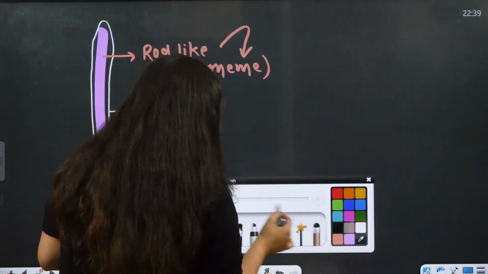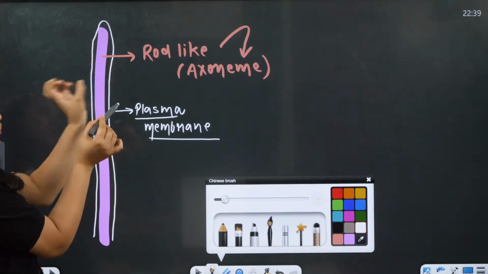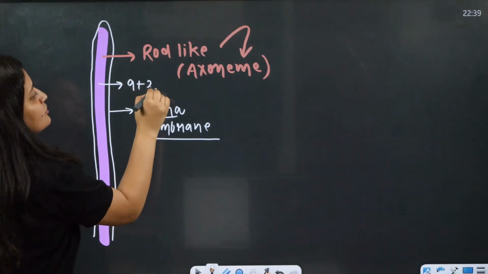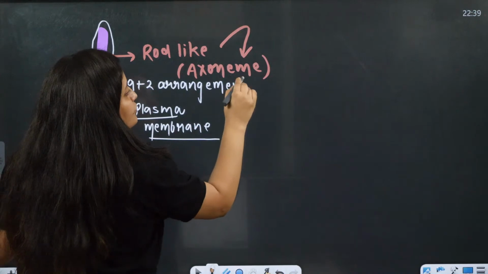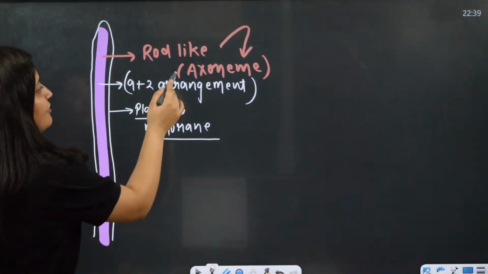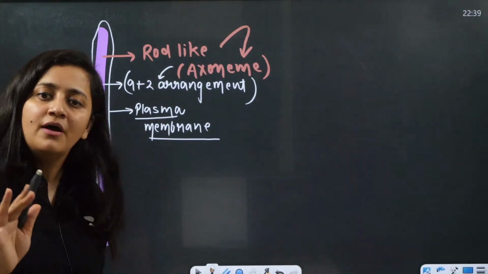Here the matrix is present, and together with this central rod-like structure it makes the structure of flagella. And this rod-like structure is nothing but that 9+2 arrangement of microtubules.